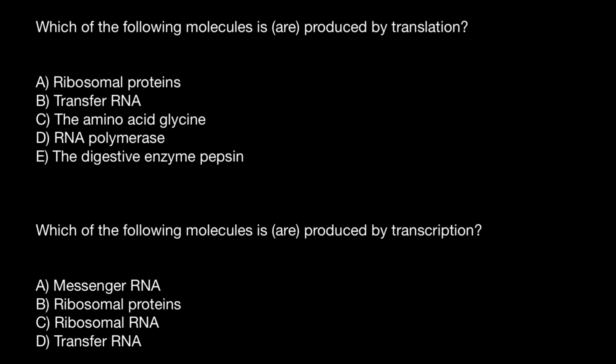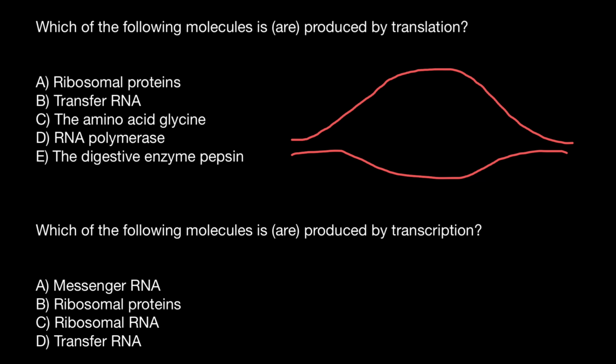The first question is: which of the following molecules is or are produced by translation? So here's a double-stranded DNA, and here's a messenger RNA which grows continuously from 5' end to 3' end.